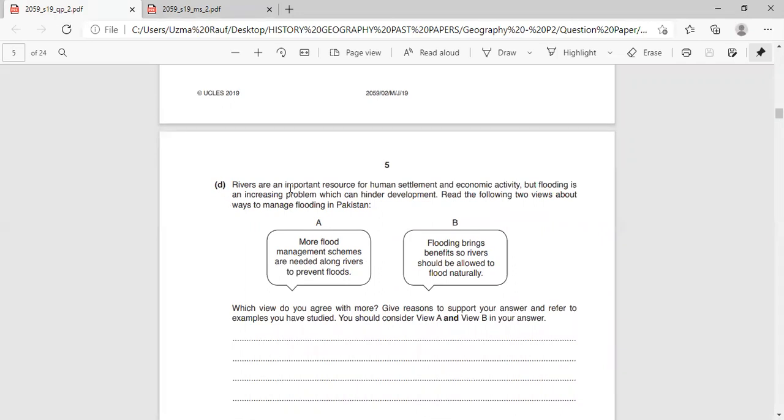Rivers are an important resource for human settlement and economic activity, but flooding is an increasing problem which can hinder development. Read the following 2 views about ways to manage flooding in Pakistan. A. More flood management schemes are needed along rivers to prevent floods. Right. And B. Flooding brings benefits, so rivers should be allowed to flood naturally.